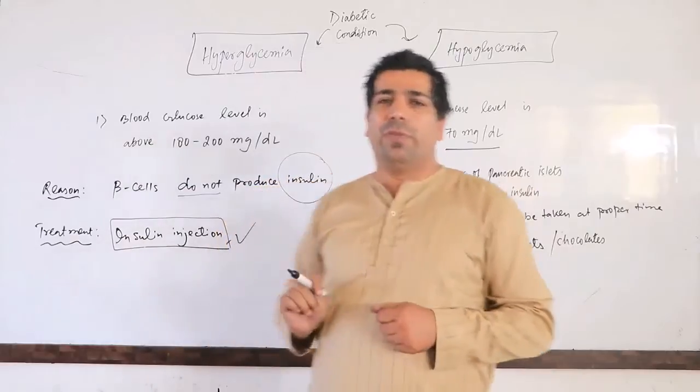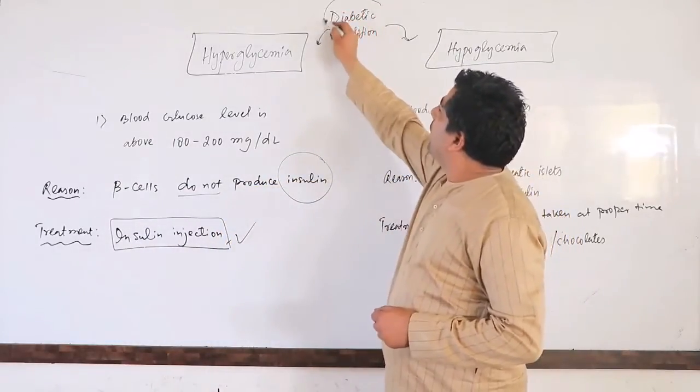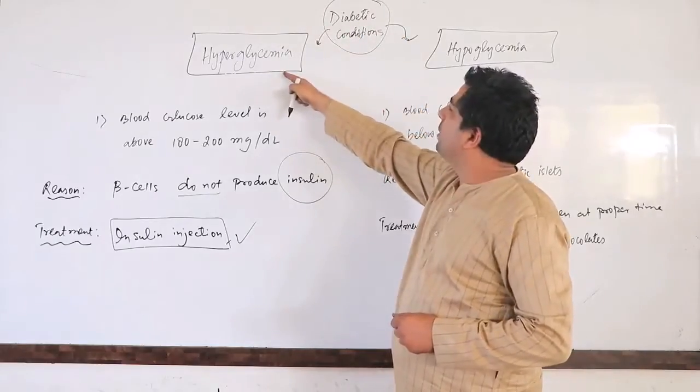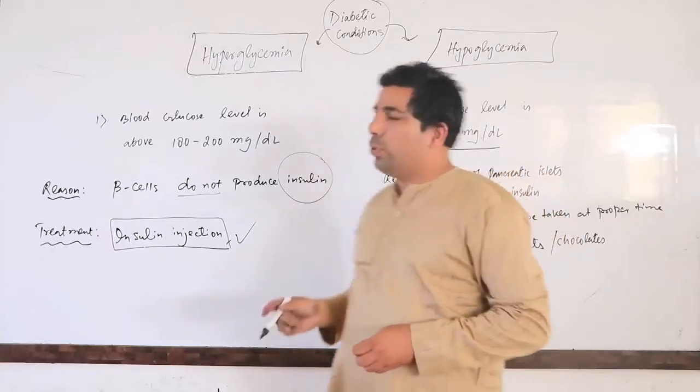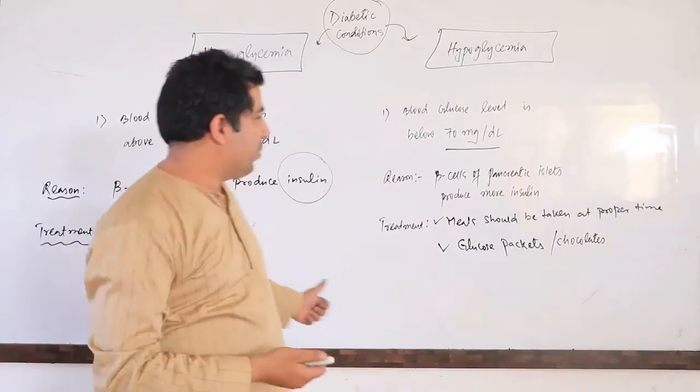I hope you will be able to identify these two conditions in people who are diabetic. So these are two diabetic conditions actually, hyperglycemia and hypoglycemia. I hope you have understood, my dear friends. Please make note of this.